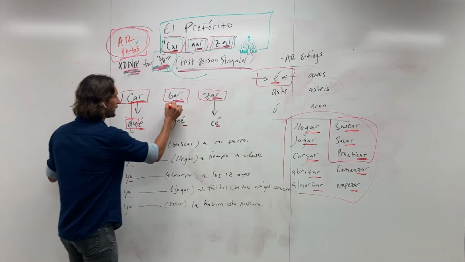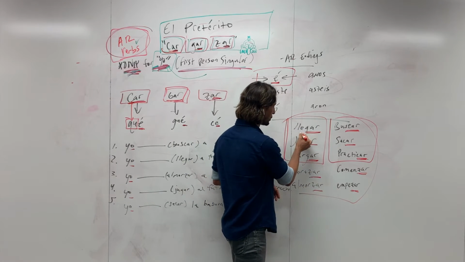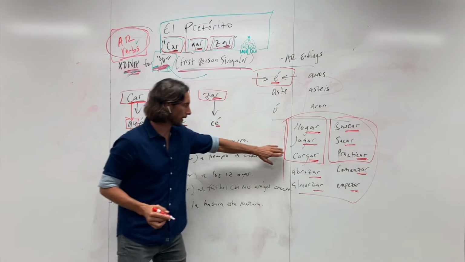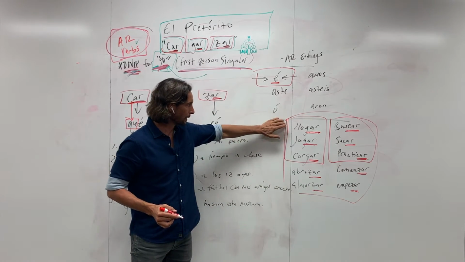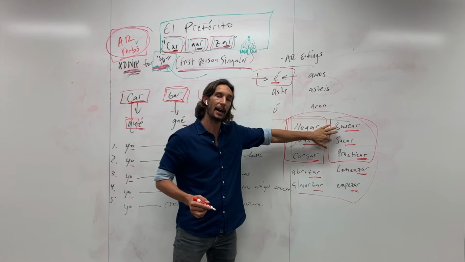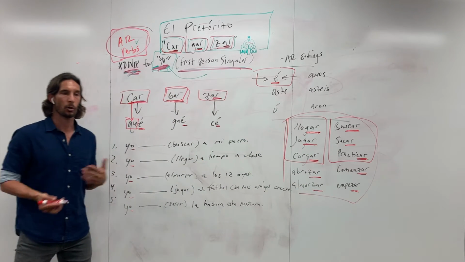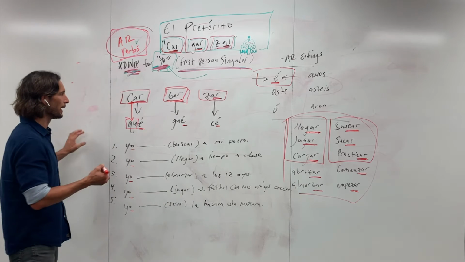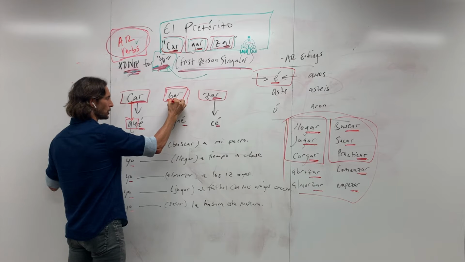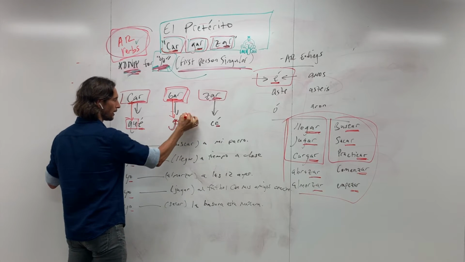The GAR verbs, and I'll bring you on over here, right? Llegar, jugar, cargar, right? Which means to arrive, to play, to carry. And then buscar, sacar, practicar, to look for, to take out, and then to practice. So some of those we've already seen because we've worked with AR verbs. But anyway, the GAR verbs, the G will actually change to GU, right? And then we have our E with an accent.